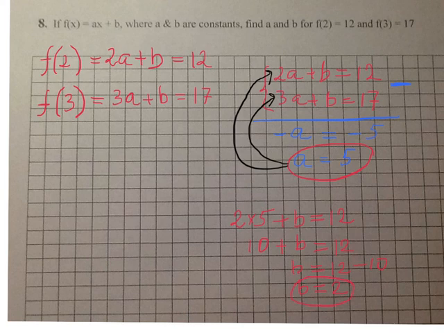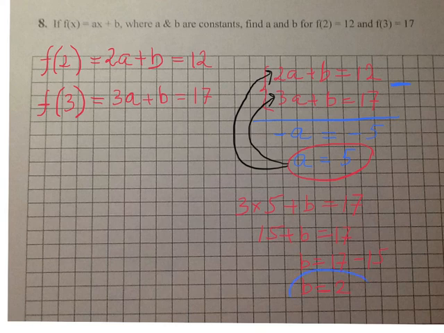Now I will do the same by plugging a into the second equation, just to show that the answer will be completely the same. So it will be 3 times 5 plus b equals 17. 15 plus b equals 17. b equals 17 minus 15, and b equals 2.